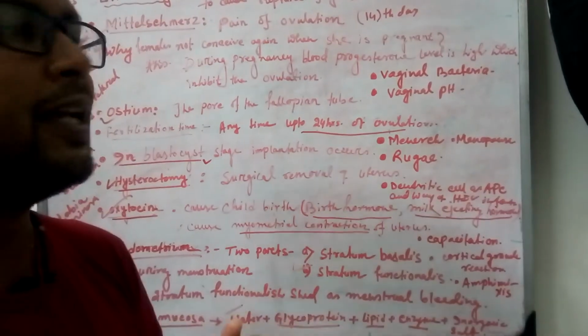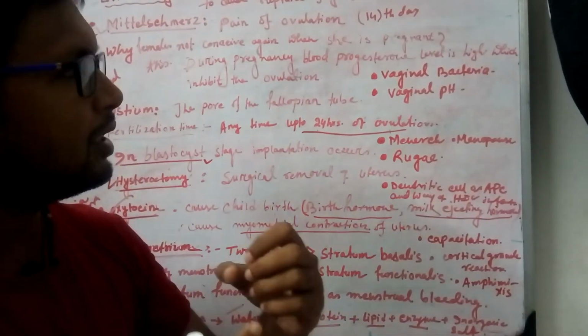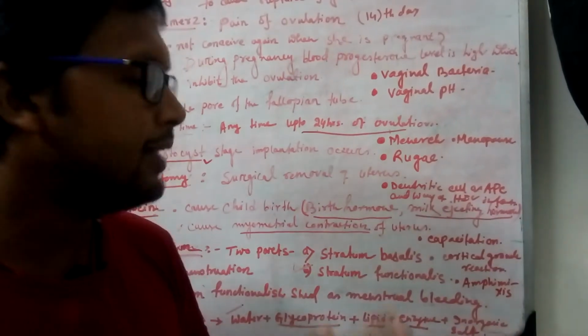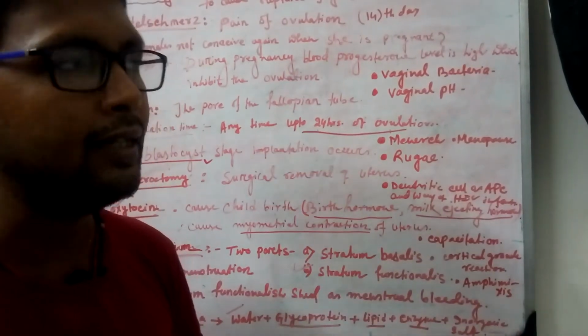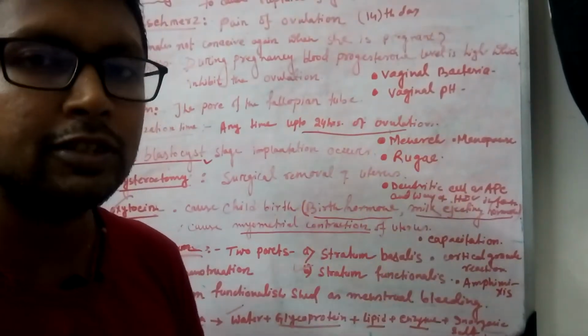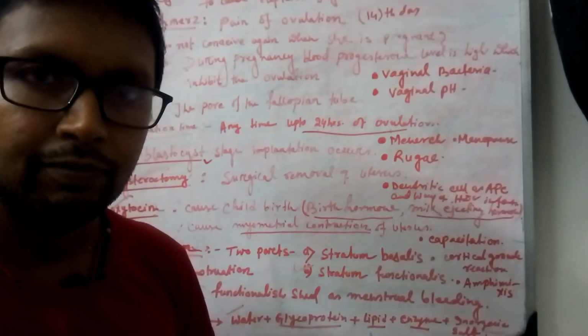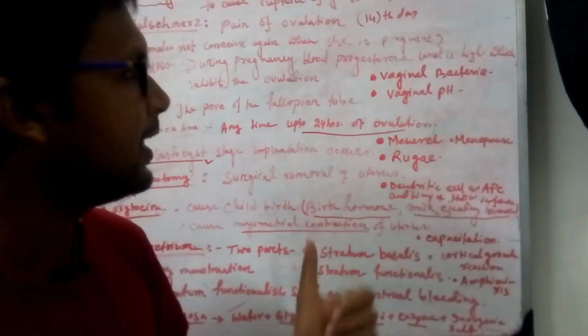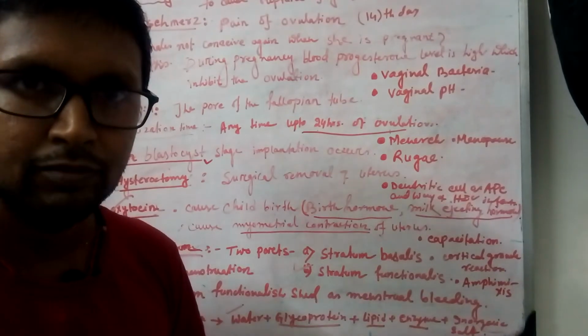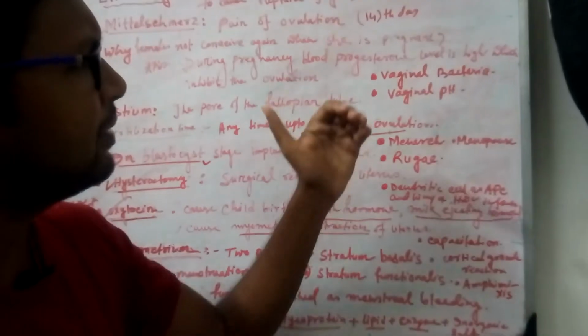Because acidic pH protects. The vagina is an opening of the body and a vital opening, and the pH is low so that bacteria, fungus or any other microorganisms cannot get entry through the vagina, because low pH is unfavorable to most organisms. So this is very important.